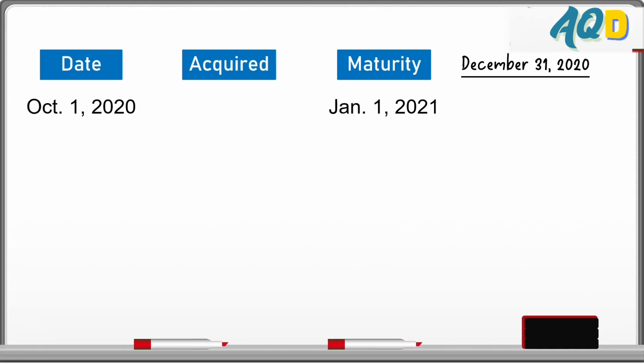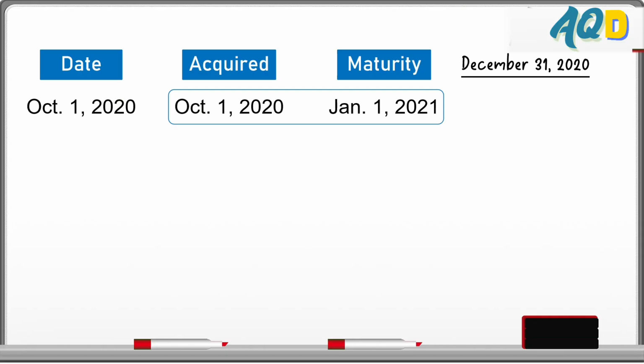So original maturity is counting from October 1 to January 1, 2021. That's 3 months: October, November, December. Since original maturity is 3 months, even if it's acquired on October 1 or December 1, since original maturity falls within the requirement, which is 3 months, then the instrument is a cash equivalent. Comparing these dates, 3 months, cash equivalent.